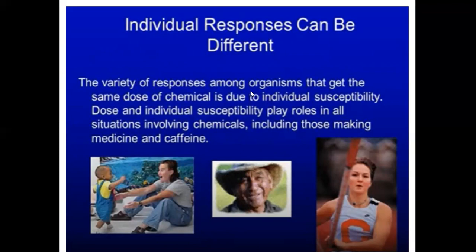The variety of responses among organisms that get the same dose of a chemical is due to individual susceptibility. Dose and individual susceptibility play roles in all situations involving chemicals, including medicines and caffeine. Those taking medicines or caffeine in some cases need a high dose, whereas a person who is not taking any kind of caffeine or medicine, a low dose also works on him or her.